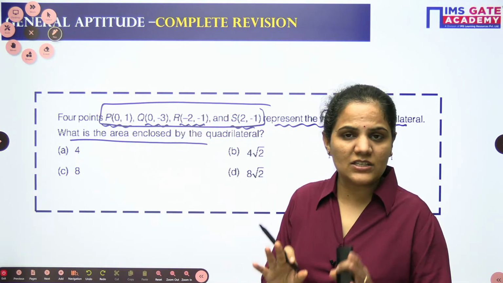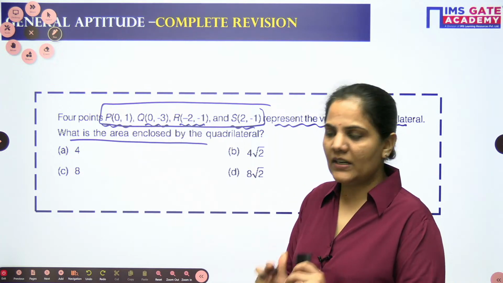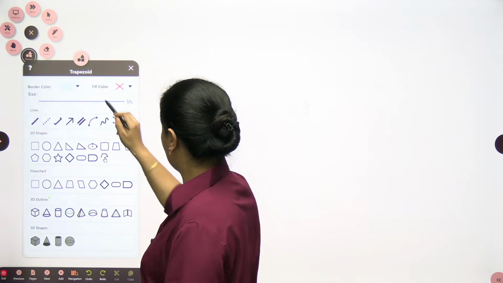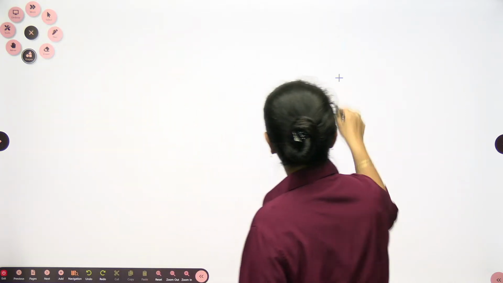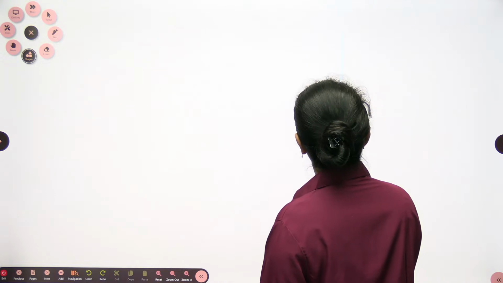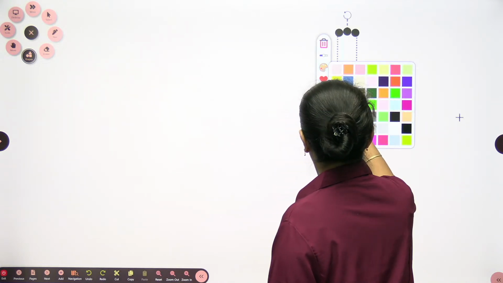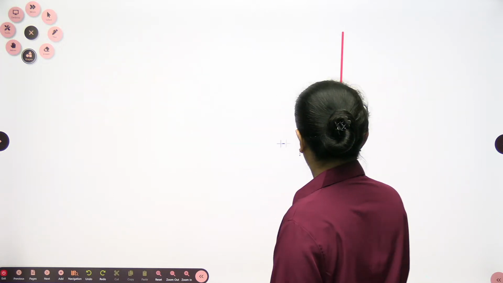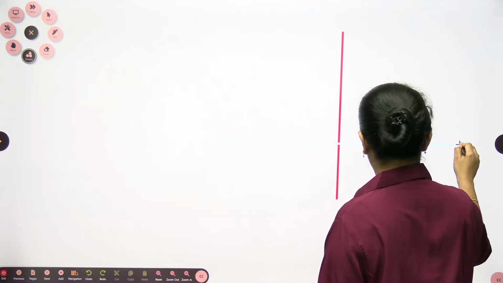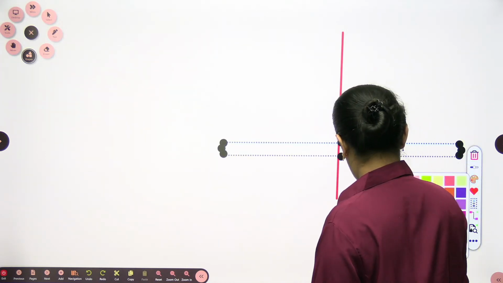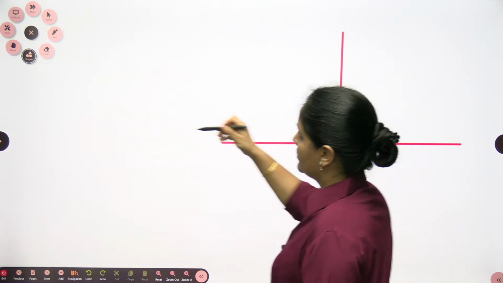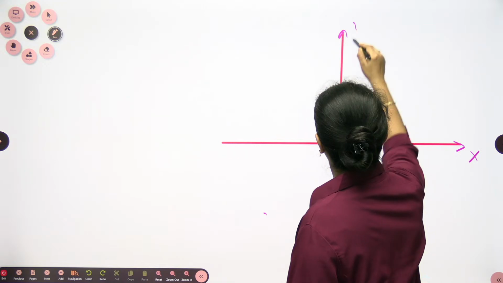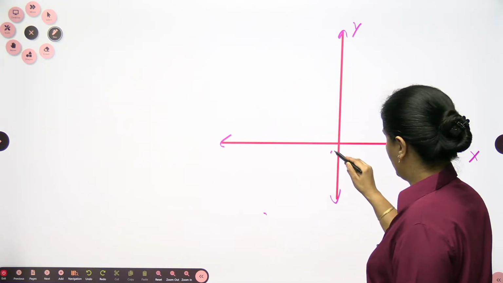So let's mark these points and make the quadrilateral, and then we will approach it. For better understanding, I will use the axis concept here. This is your x-axis, this will be your y-axis, and this is your center, the origin.